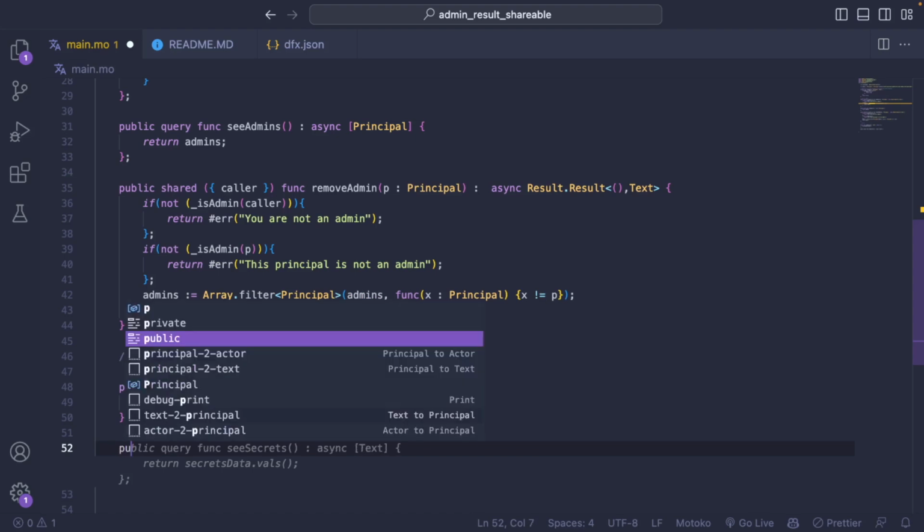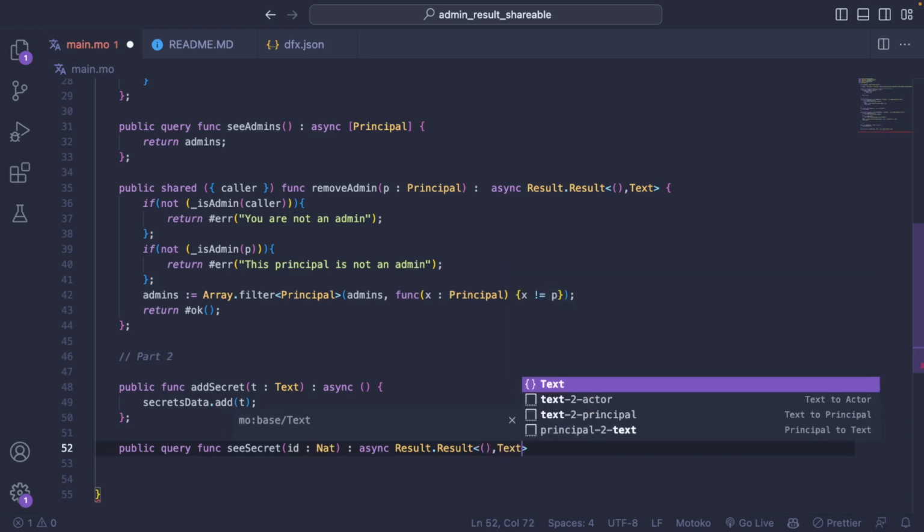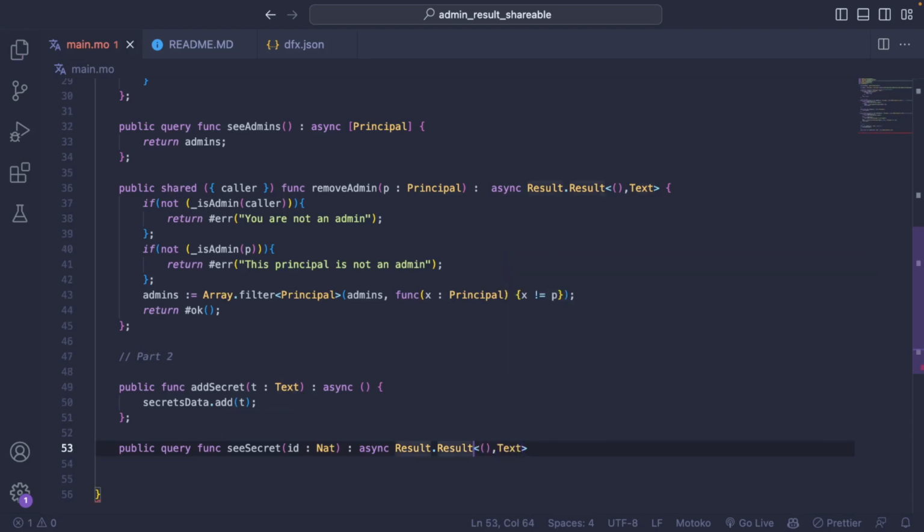The second function that we want is a query. So public query function see secret, provide an ID and return a result type. This time it's going to be a bit different than usual. We still want to return an error message if it's an error, but in case it's okay, we also want to return the message, so this will also be a text.